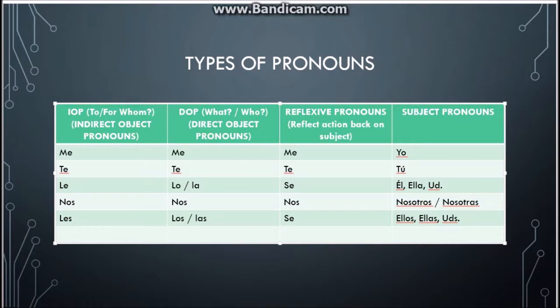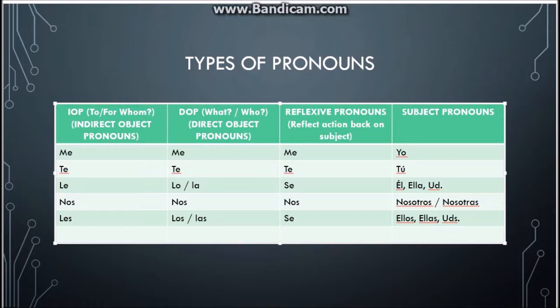So we have these pronouns: me, te, le, nos, and les. They're the same pronouns that we use with gustar, because remember, when we asked the question for gustar, we want to ask what is pleasing to whom. So if we say, for example, I like pizza, then we have to think about it as pizza is pleasing to me. So then we ask to whom is pizza pleasing? To me. So then I'm the recipient of the object, which in this case is the pizza.